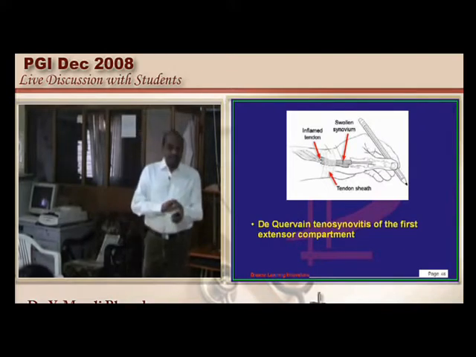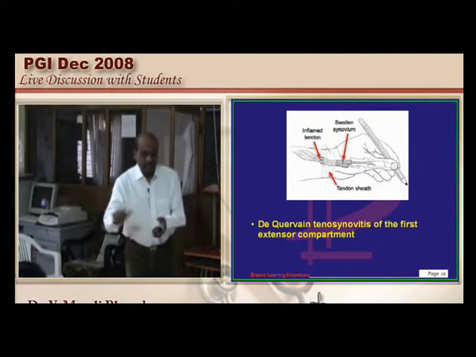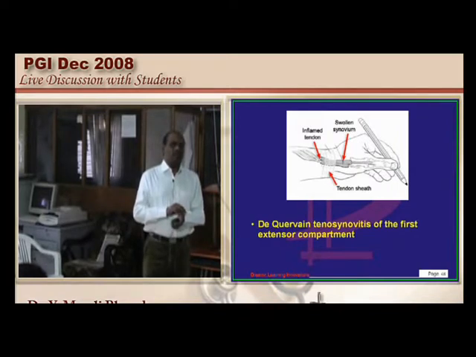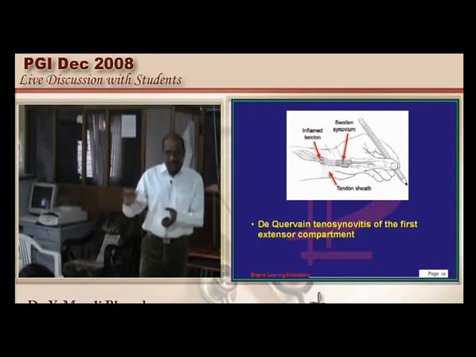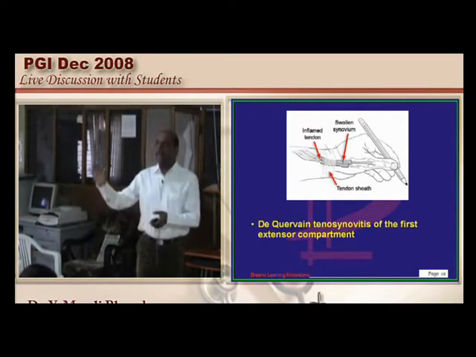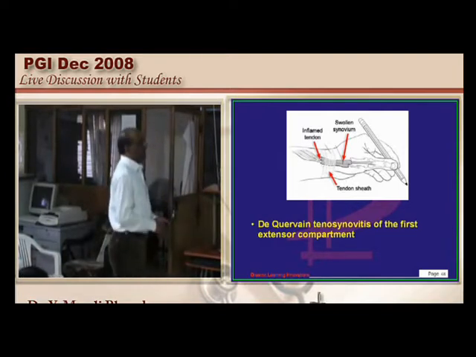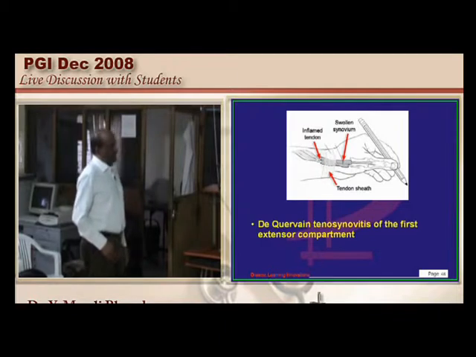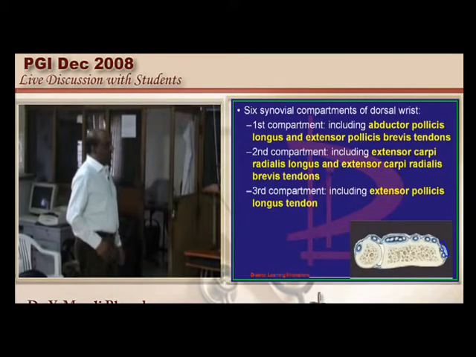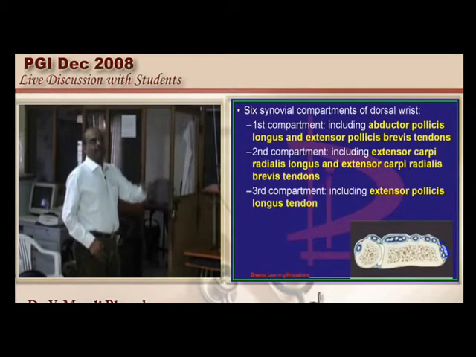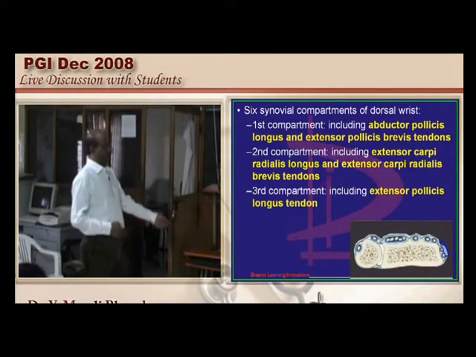Why are we very much interested about the first extensor compartment? What is the clinical condition associated with that? We have a tenosynovitis of De Quervain, which is associated with the tenosynovitis of the first extensor compartment of the hand. Many times we reviewed this. So this inflamed tendon can undergo tenosynovitis, that is how there can be a pain. Finkelstein test in De Quervain's tenosynovitis, as all of you know very well.